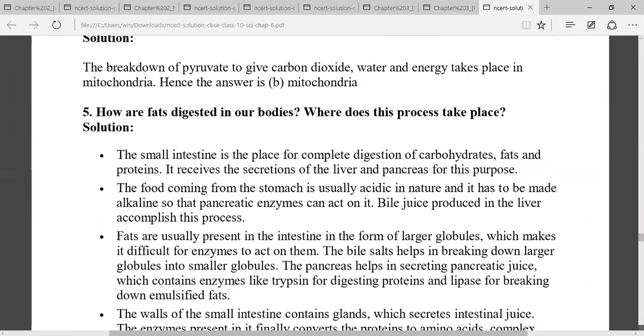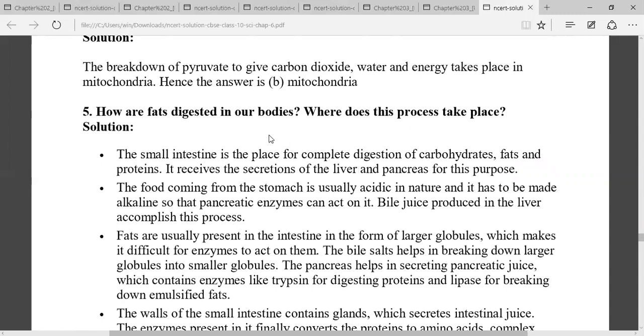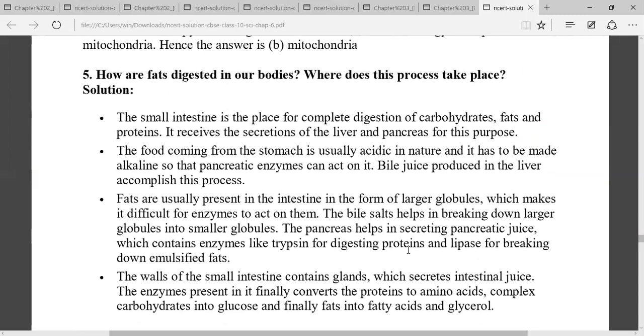Next question, how are fats digested in our body, and where does this process take place? You know that the digestion of carbohydrate, protein, and fat is completed in the small intestine. So it receives secretion from the liver, pancreas, and from the intestinal juice also, the intestinal wall.